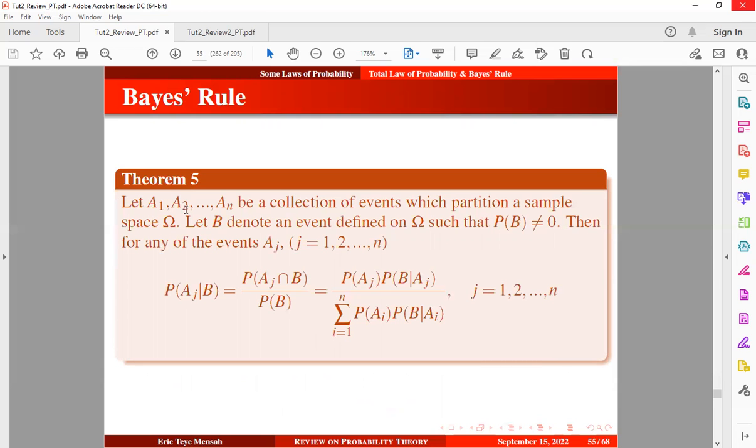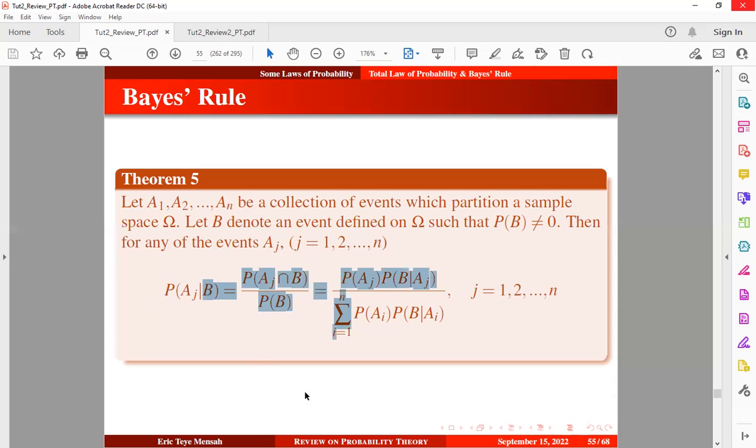So let A1, A2, running up to An, be a collection of events which partition a sample space. Let B denote an event defined on the sample space such that the probability of B is not equal to 0. Then for any of the events Aj, j running from 1 to n, the probability of Aj given B can be expressed in this form.